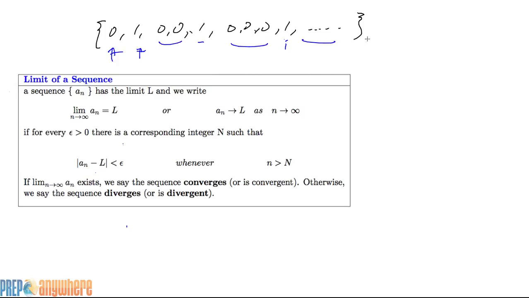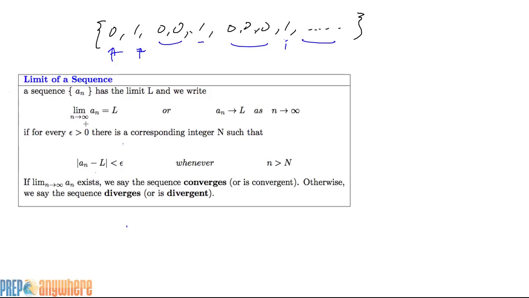Right, so as we get further down, we're going to have a ton of zeros, like 1,000 zeros and a 1. Right, 1,001 zeros and a 1. So it just gets longer and longer. Now does that mean it's actually converging? We have to look at the definition of convergence.